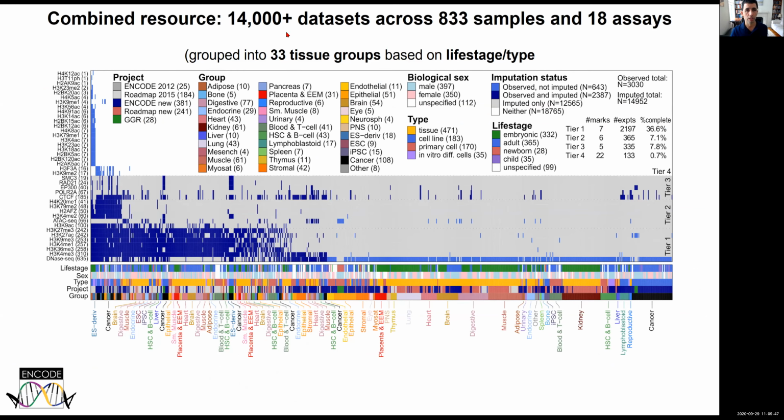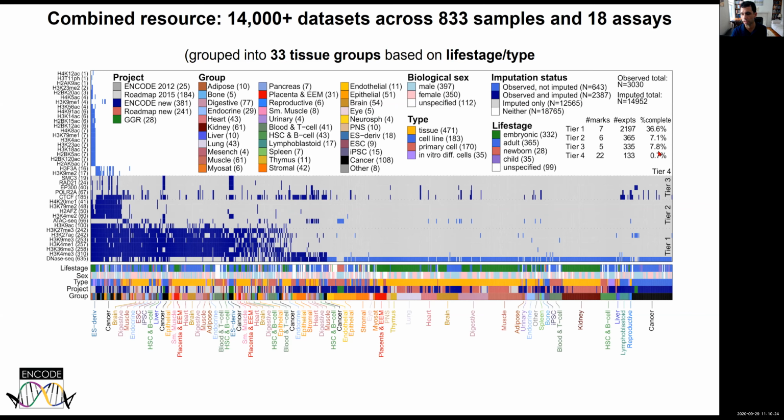We basically have 14,000 epigenomic tracks across 833 samples and 18 different assays. You can see here the life stage, sex, type, and the project, as well as the group of tissues that we're talking about. These are the 33 different groups that we have defined across 4 different types of samples, 5 different life stages, the 2 sexes, and of course the 5 projects here, as well as the imputation status of these datasets, where most of them, as you can see, are imputed, but also some of them are both imputed and observed, and others are only observed.